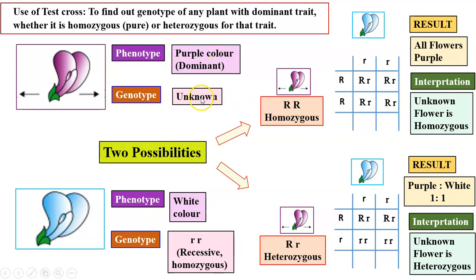So thus the genotype of a particular trait can be found out only by crossing it with the recessive parent. If we had taken the dominant parent, in both cases we would have got all purple flowers, and therefore the backcross with the recessive parent only is called test cross.